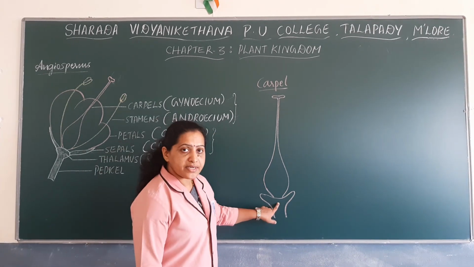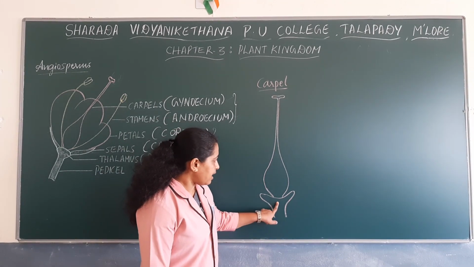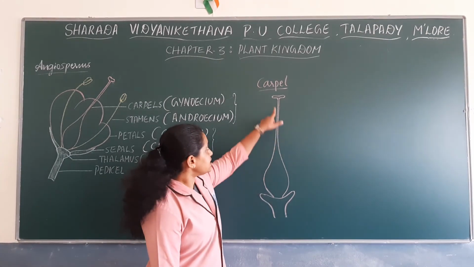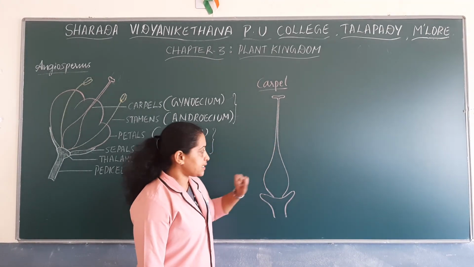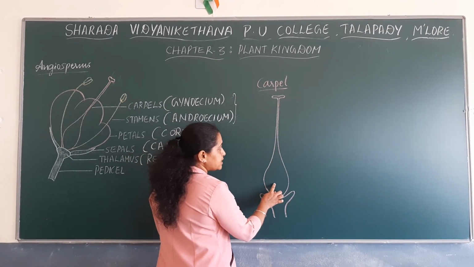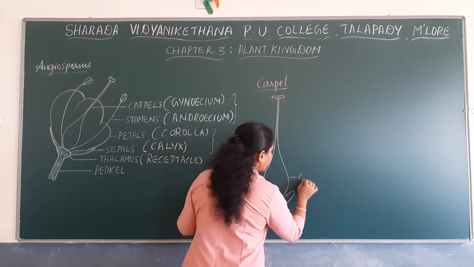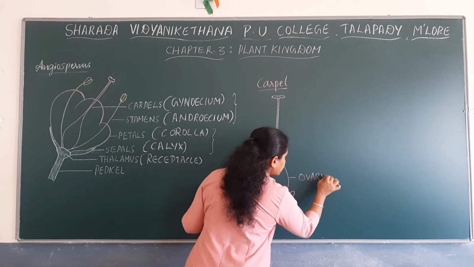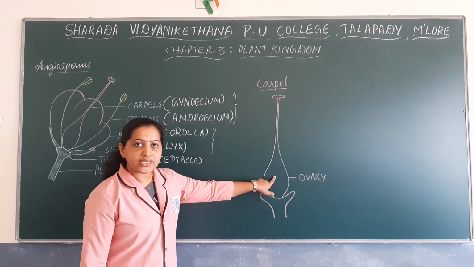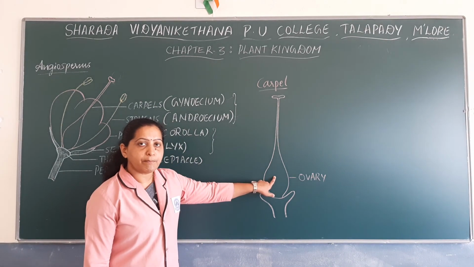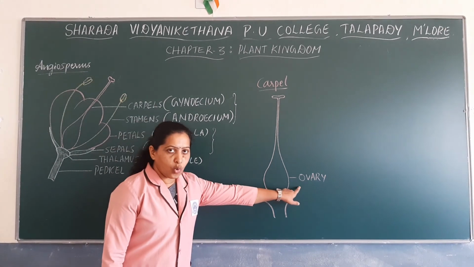So this is the thalamus, pedicel. On the thalamus there is the female reproductive part, that is carpel, and each carpel consists of 3 distinct parts. The basal swollen part of the carpel is known as ovary.